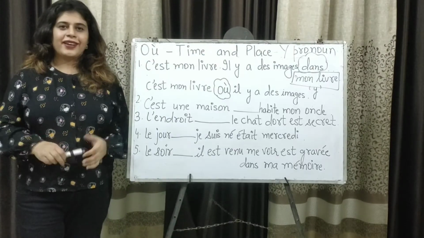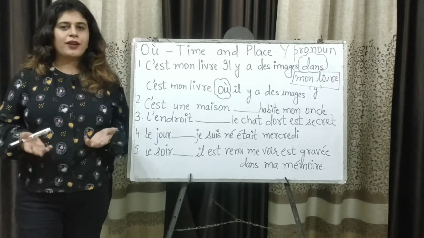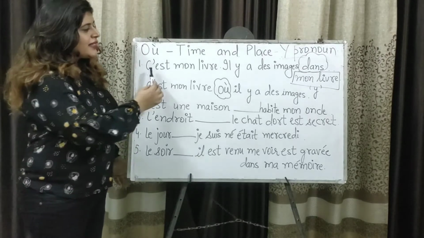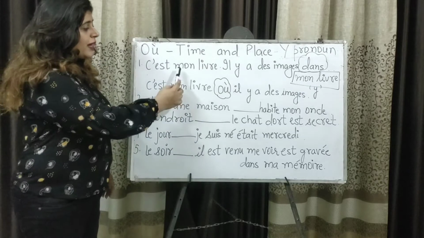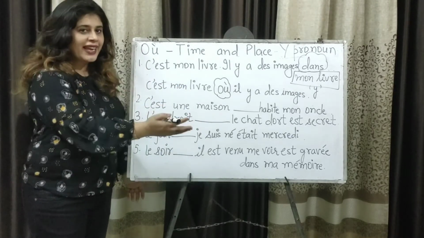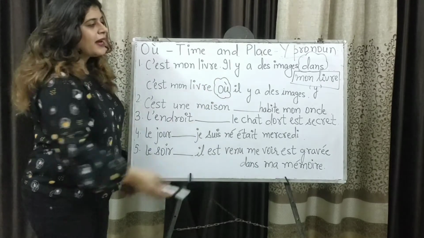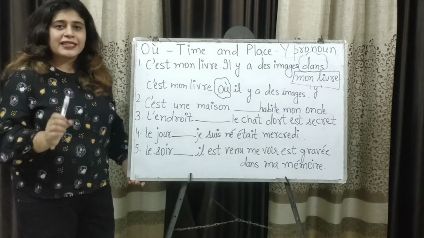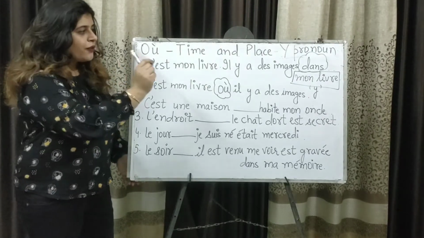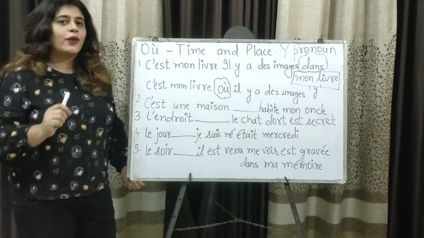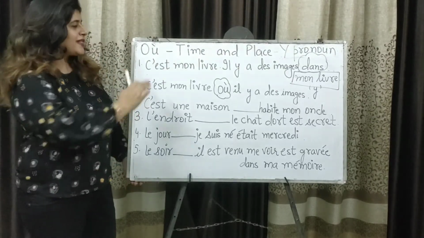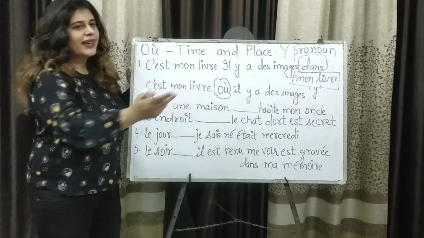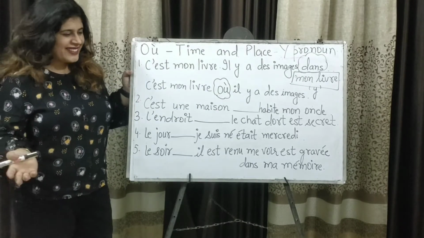Où and dont. Now, où replaces time and place, or we can say the Y pronoun, the personal pronoun. Let's see a few examples. C'est mon livre, it is my book. Now we need to see how my book is used in the second case, mon livre. Il y a des images dans mon livre. My book becomes a place now because it is coming with the preposition dans. So if we replace dans mon livre, the pronoun that we are going to use is Y, and the Y replacement is où. So how shall we write this sentence? C'est mon livre où il y a des images, where there are pictures.